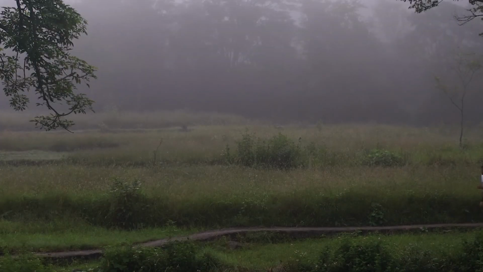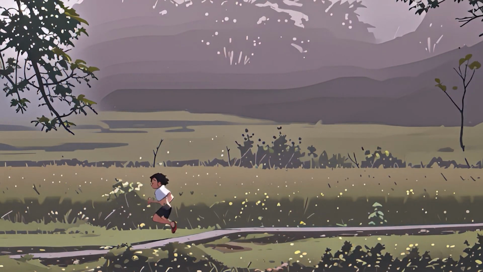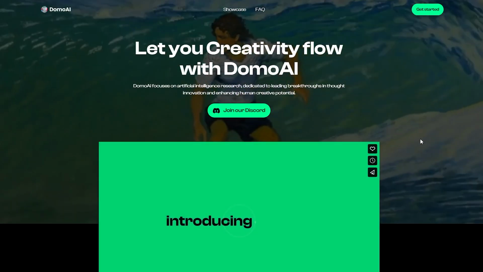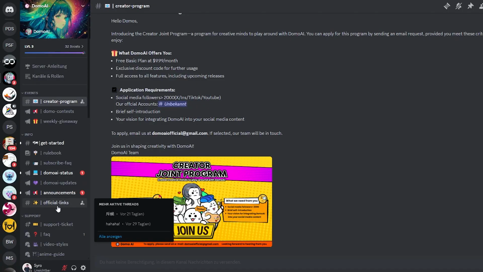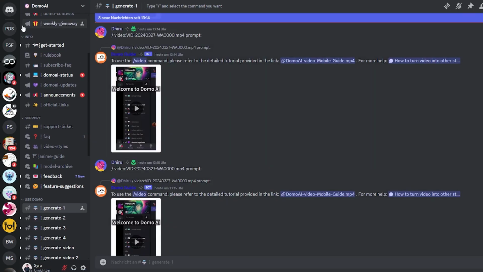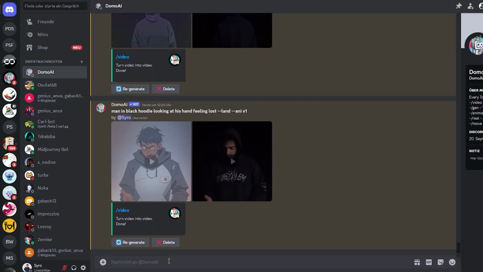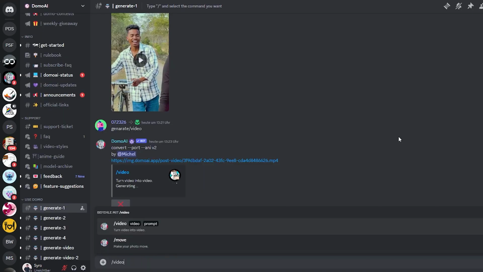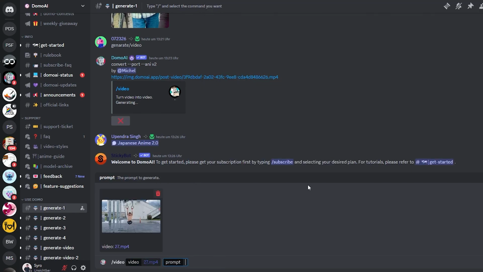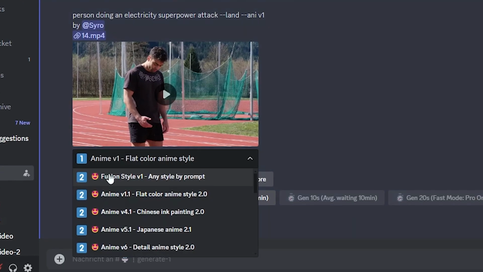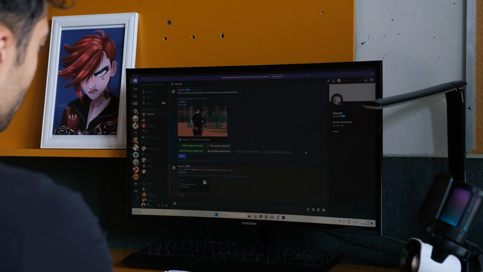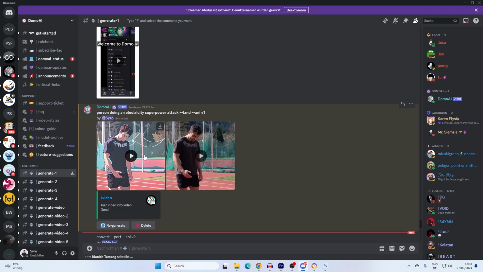Since we got the footage right now, we have to turn that footage into an anime, and I recently found an AI tool that is really good at doing so. The name of that tool is Domo AI. You need a Discord account for this, and then you can join the official Domo AI Discord server or just text the Domo AI bot in private. Here you can use the /video command, drag your footage into the scene, describe the scene, and then you can choose between different styles. I personally went with anime version 1. After that, you wait a couple of minutes and then your anime should actually be ready.